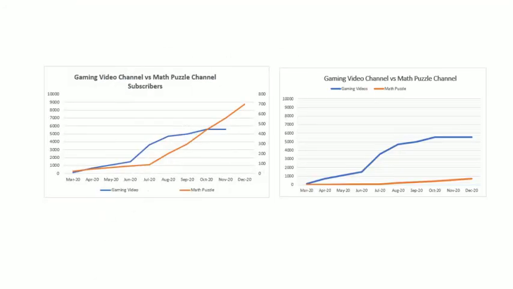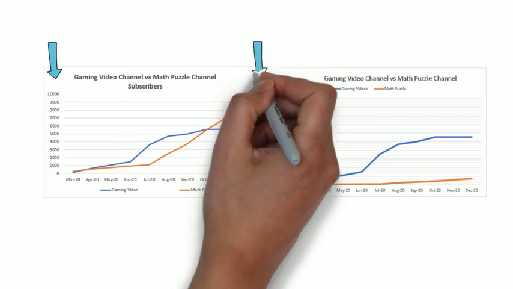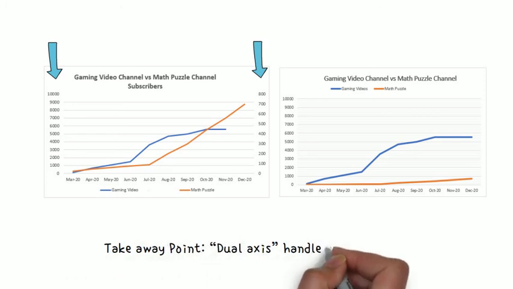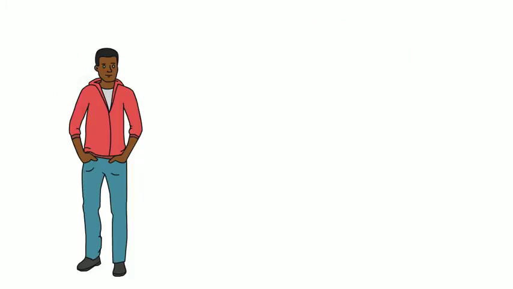There are 2 y-axes, one on the left showing the subscriber count for the gaming channel, and the y-axis on the right shows the subscribers for the math channel. The gaming channel has 5k subscribers, and the math channel is yet to reach 1k subscribers. So what is the takeaway point here? Dual axis, handle with care. We can make and break with graphs.